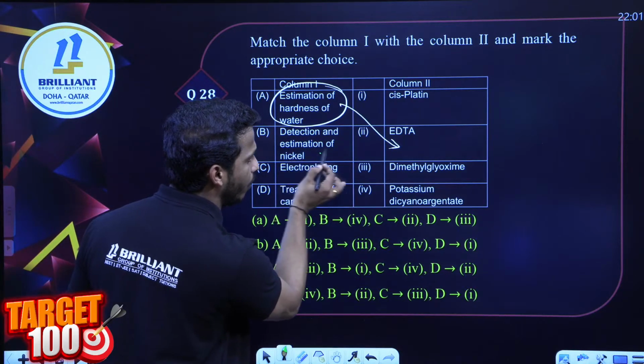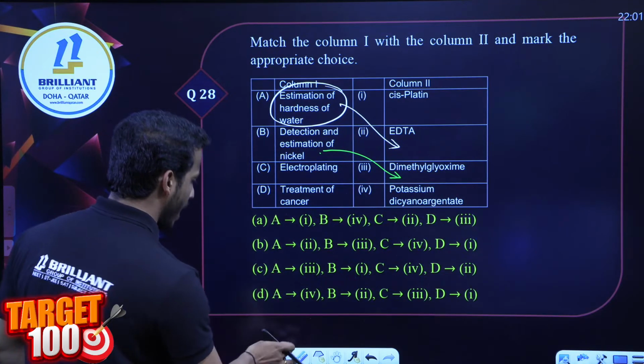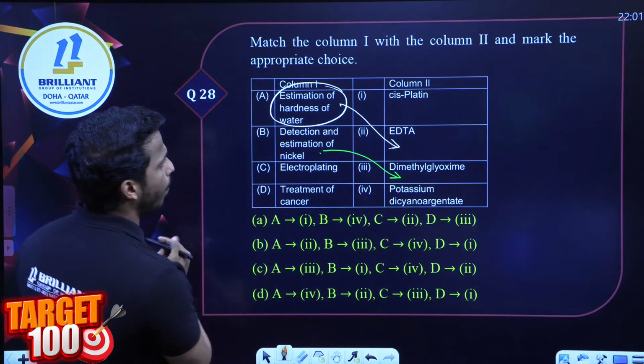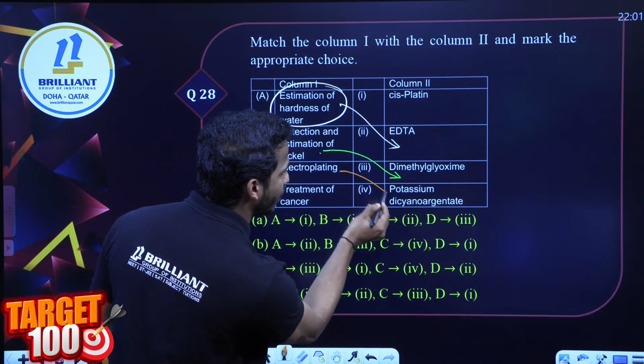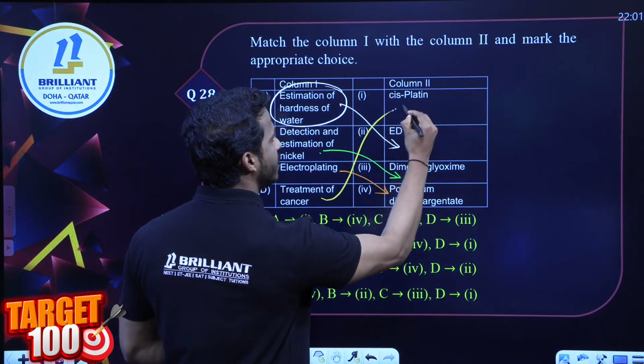Nickel estimation with which one? Dimethyl glyoxime. You will get a rose red precipitate. And next one, electroplating. Electroplating is what? Potassium dicyanoargentate, and the anti-cancer treatment, you know, cisplatin.